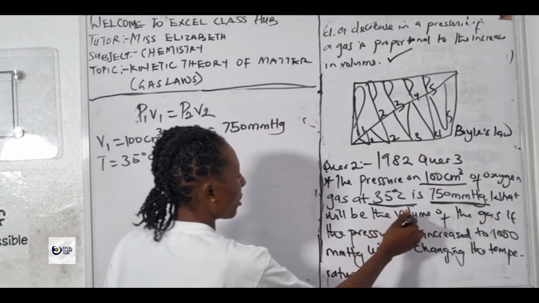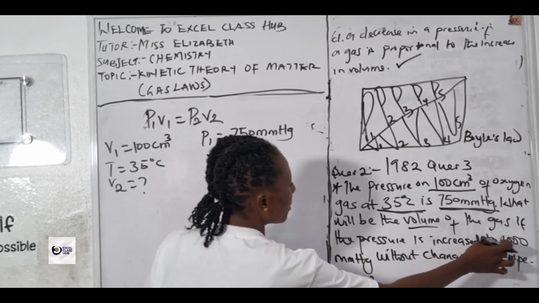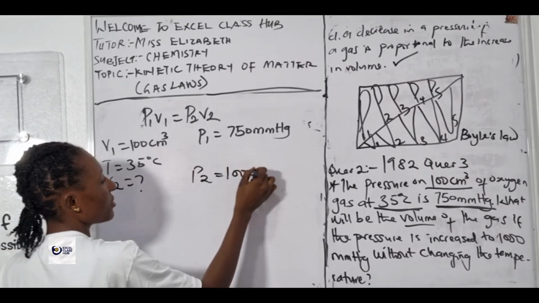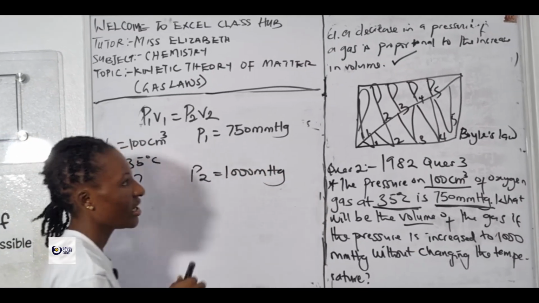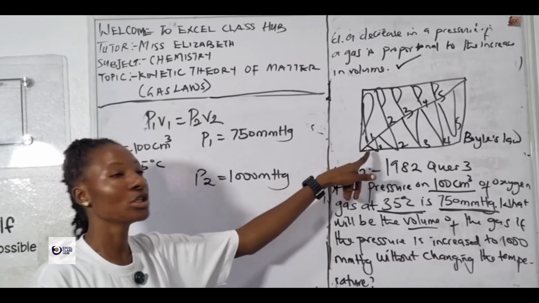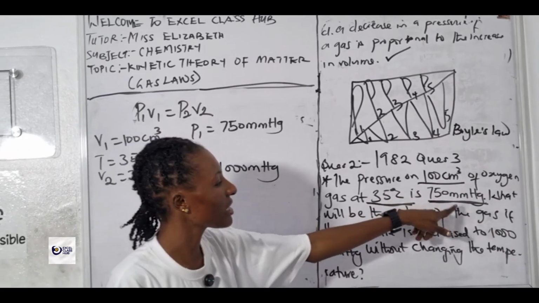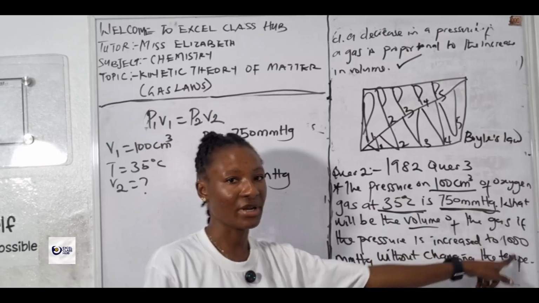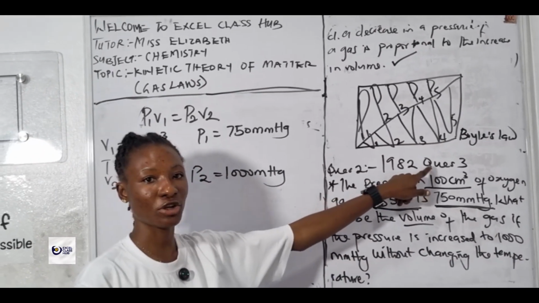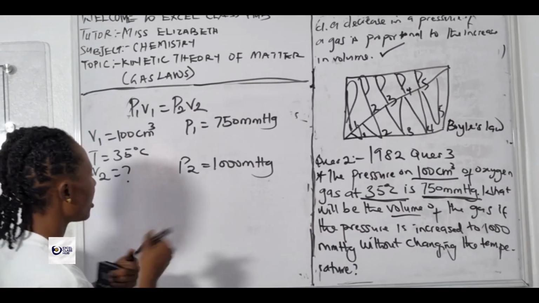What will be the volume? So you are looking for the volume, V2, which is not given. If the pressure is increased to 1000 millimeter mercury, P2 is equal to 1000 millimeter mercury. To confirm that your answer is correct: the higher the pressure, the lower the volume. That means if the pressure was increased from 750 to 1000 millimeter mercury, the volume will reduce from 100 centimeter cube to a lower value, probably 75 centimeter cube. But let's give it a try first.